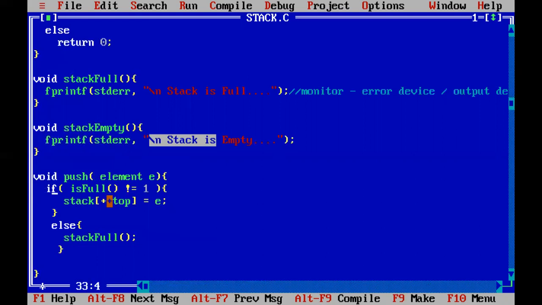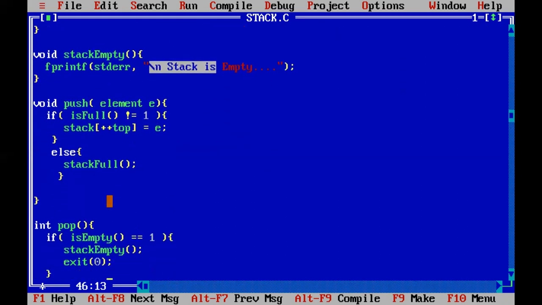If the stack is already full, you cannot push. If is full is equal to 1, it means it is full. If it is not equal to 1, it means it is not full. If it is not full, then stack of plus plus top is equal to E, that is, the element is added to the topmost location. Else, we are calling stack full, which will display that the stack is already full.